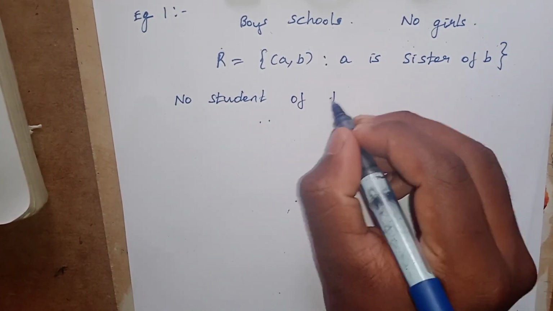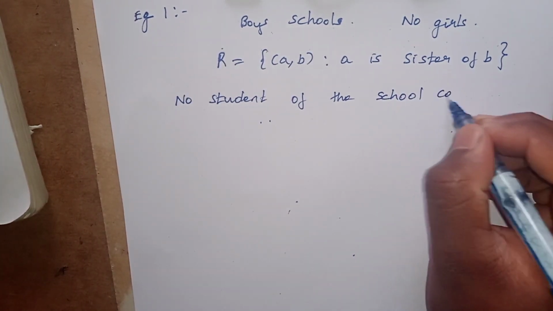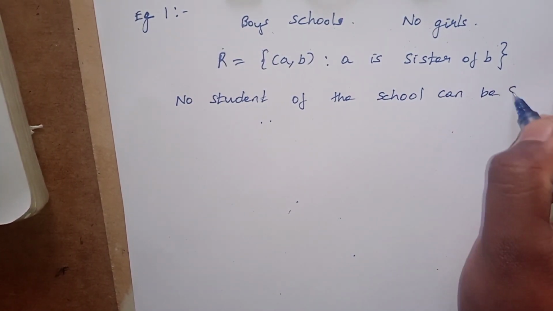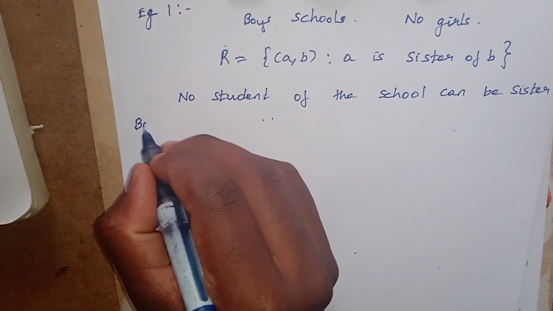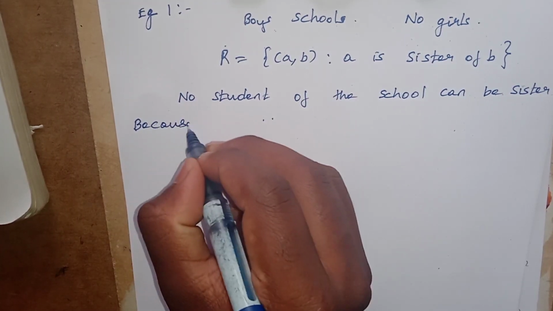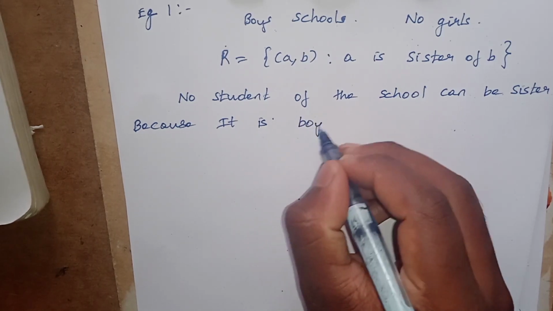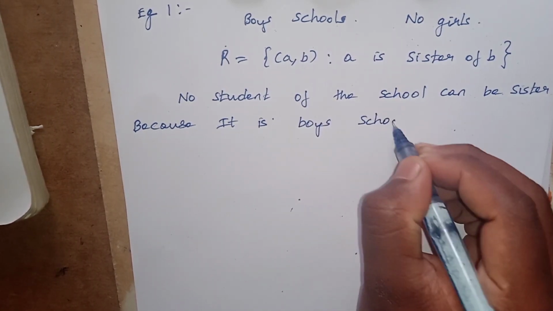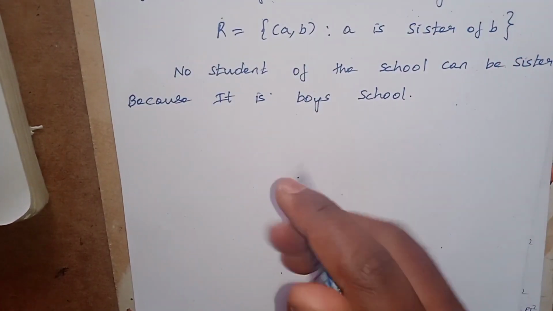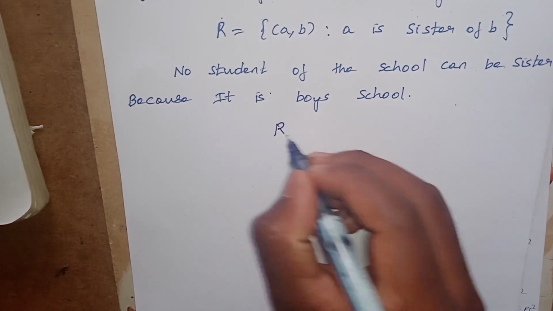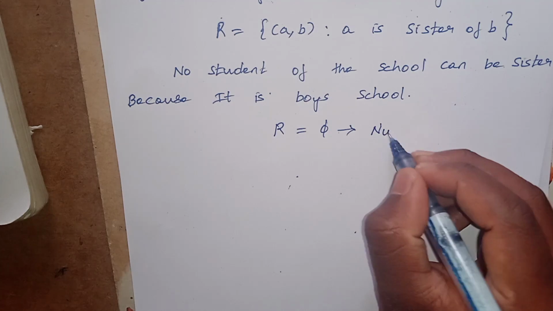of the school can be a sister, because it is a boys school. Therefore no student of the school can be a sister. Therefore here R = φ, the empty set or null set.